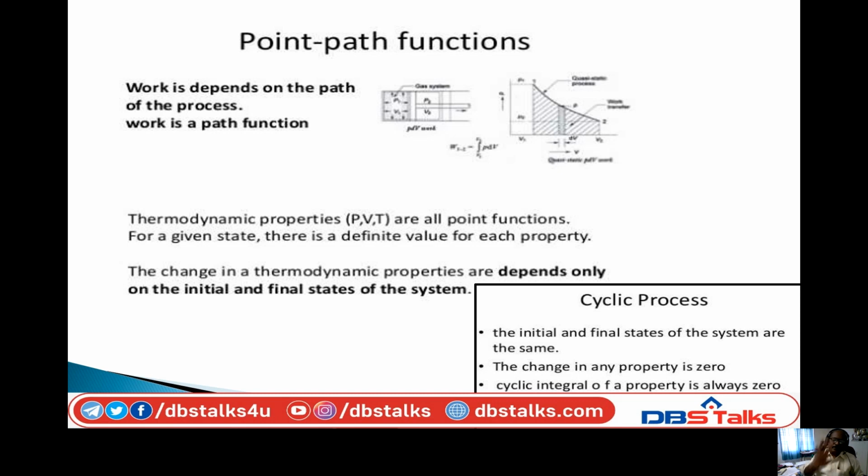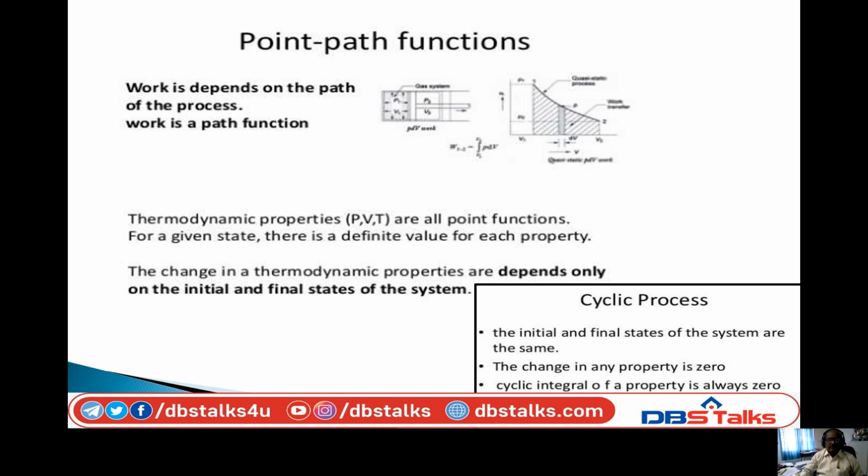All point functions are properties. So here work is not a property. Work is not a property, because work changes when the path changes. That's why work is not a property.